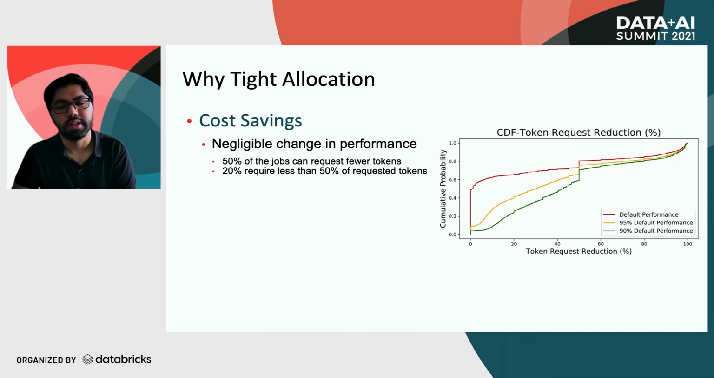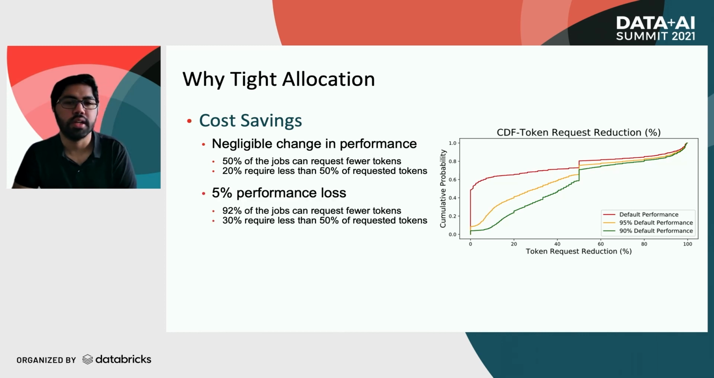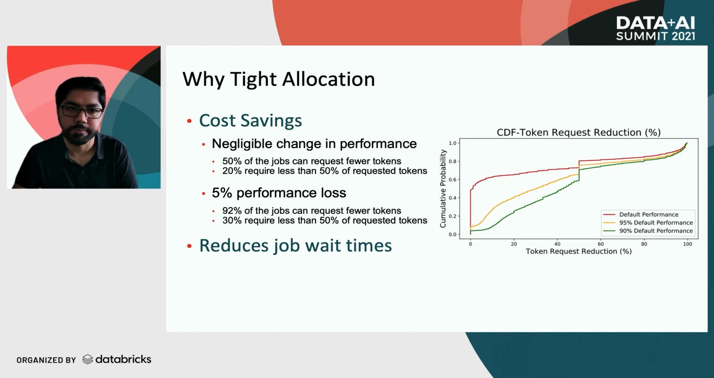The red curve is when the user does not want any change in performance, which in our case is the job runtime. As you can see, 50% of the jobs can request fewer tokens and still maintain the same performance. And the real value is for 20% of those jobs that can cut their requested tokens by at least half and see negligible change in performance. If the user is willing to take a 5% performance loss, the savings are even more significant. Apart from savings, as a whole system, tight allocation collectively decreases job wait times and increases resource availability.